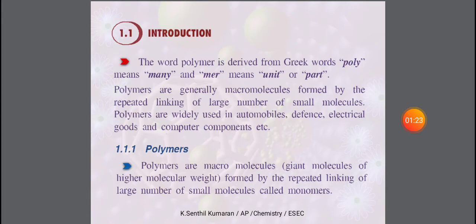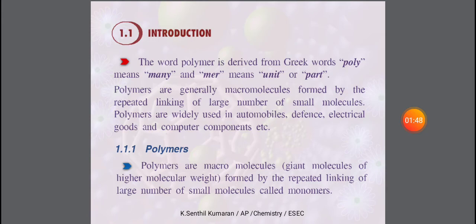Poly means many and mer means unit or part. So when the two words are joined together, that is called polymer. That means many parts or many units. So many units joined together is called a polymer.